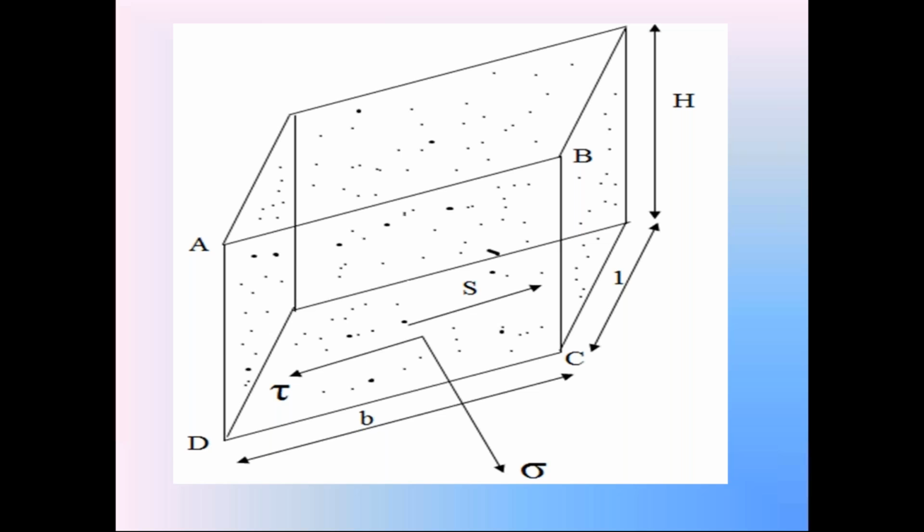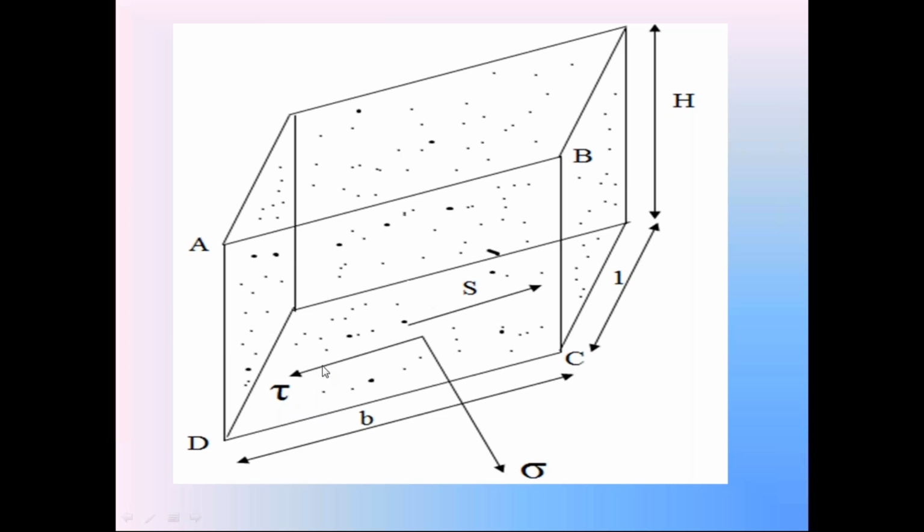Check this shear stress direction. The shear stress direction is downwards. Because of this downward shear stress tau, this entire soil mass between the soil slope AB and failure plane CD is moving in the downward direction.